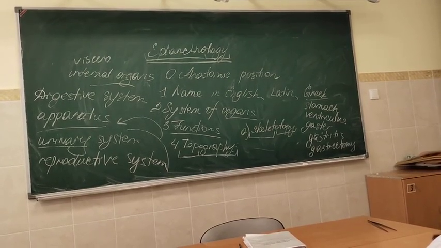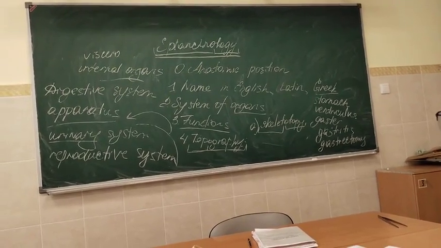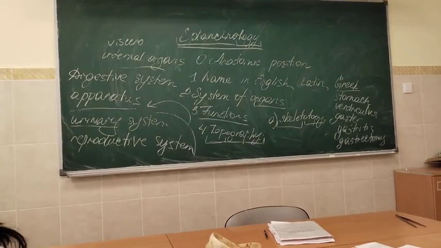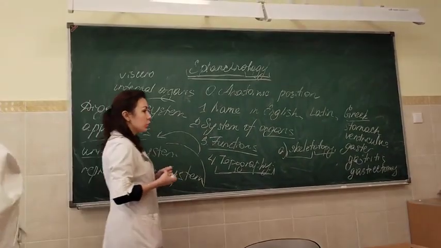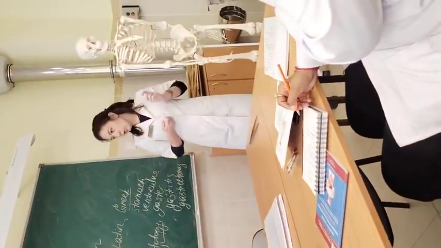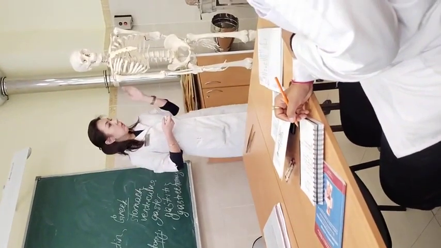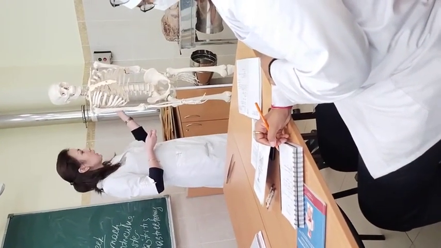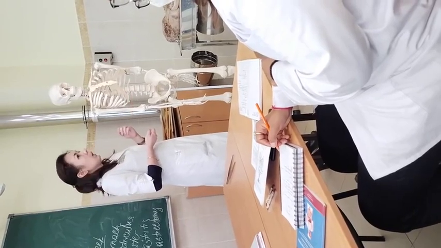So the bones of the axial skeleton are ribs, sternum, vertebral column, and also bones of the skull. Usually we describe skeletotopy of the organ mainly in relation to the vertebrae. So if we talk about the stomach, we can say that it is located at the level between the 11th thoracic and first lumbar vertebra.